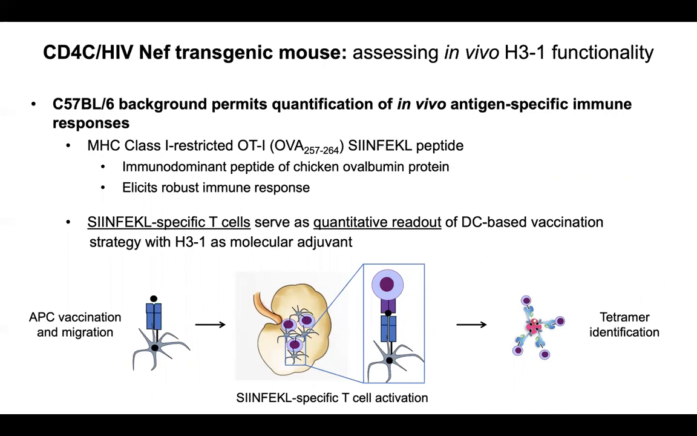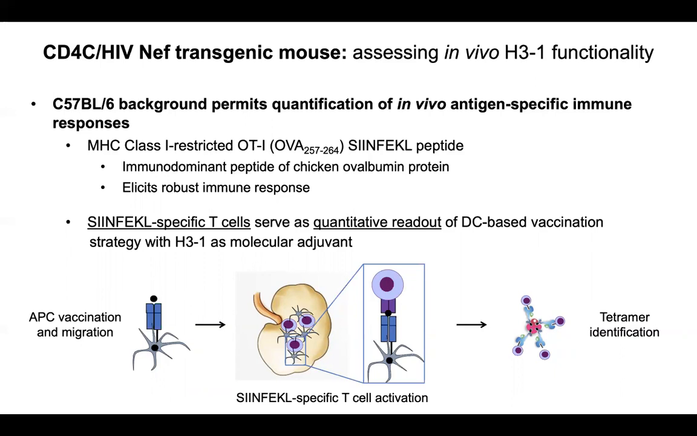Now, these mice are normally bred on a C3H background. However, we chose to breed these mice on a C57 black 6 background because it permits us to assess antigen-specific immune responses following vaccination. On a black 6 background, there is an MHC class 1 restricted peptide, commonly referred to as OT1 or SIINFEKL peptide, and it's derived from chicken ovalbumin protein. This peptide in a vaccination model serves as a novel antigen to which a robust immune response is launched, and we can quantify this response by identifying SIINFEKL-specific CTLs.